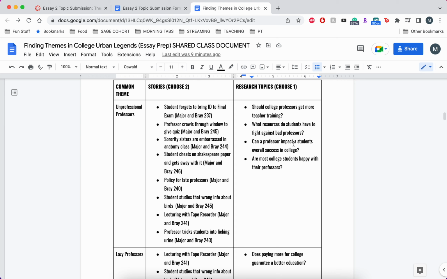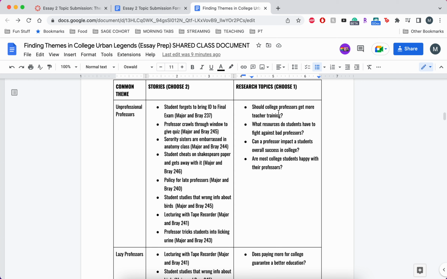The reason we do this is because the themes in College Urban Legends are pretty basic. There's not a lot going on here. So what we want to do is take these very broad, very non-specific issues or themes that college students are interested in and try to figure out their real world importance. For unprofessional professors, students care about that because obviously they care about their classes and their grades, they want to have a good experience, and they're paying a lot of money for it. So for our research topics, we want to choose topics related to that.